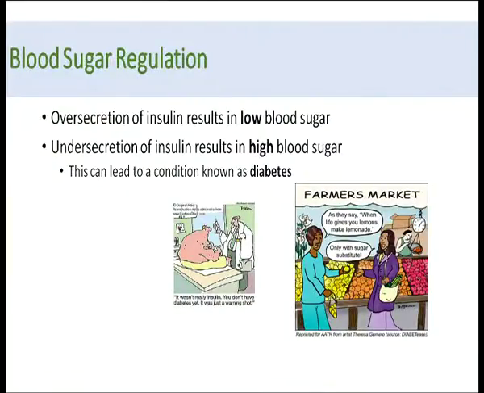The function of these hormones is blood sugar regulation. If there is over secretion of insulin, it results in low blood sugar, and if there is under secretion of insulin, it causes high blood sugar. Due to this under secretion or over secretion, there is a very common disease nowadays called diabetes. Non secretion or under secretion of insulin causes diabetes mellitus.